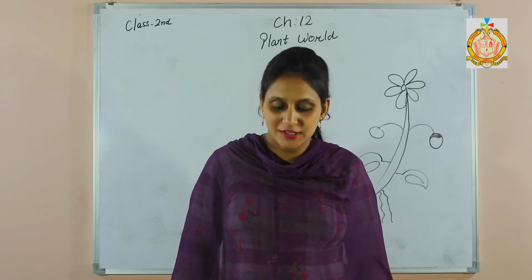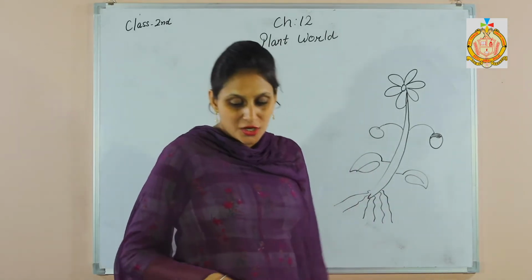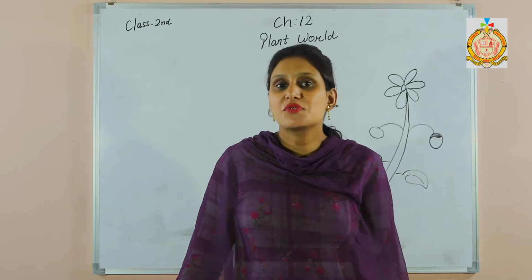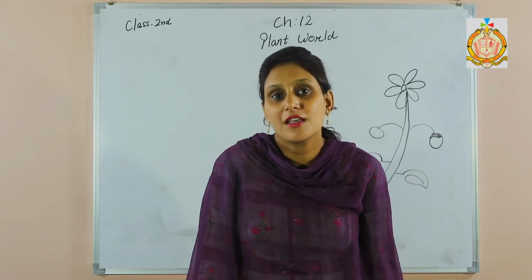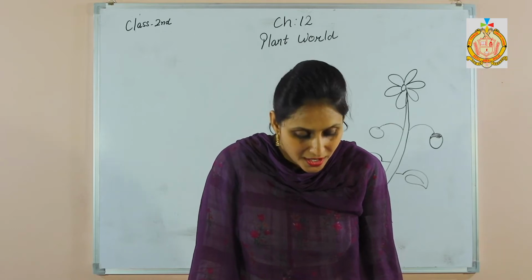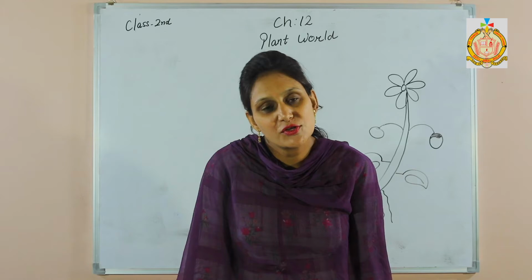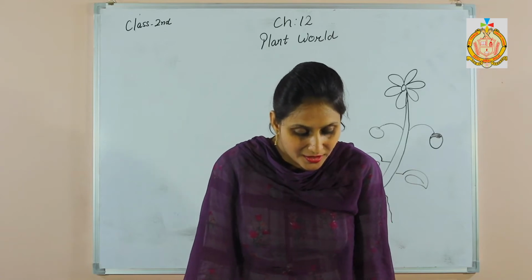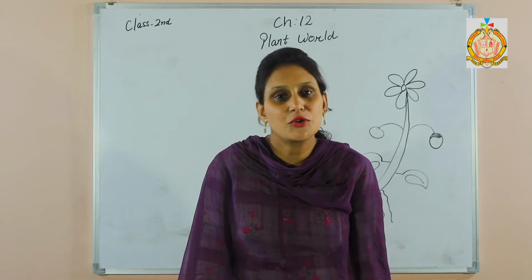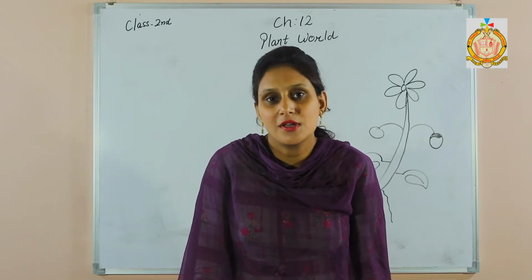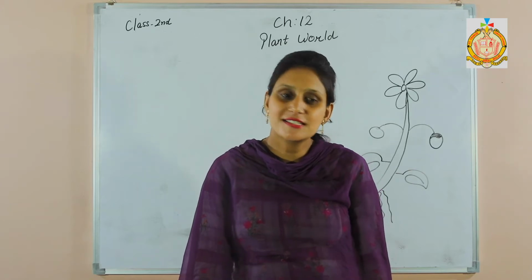Today we shall start our chapter number 12, Plant World. The amazing world of plants is all around us. Plants are found everywhere. They are of different kinds and there are many kinds of plants. Some are big and some are very small. They are of different sizes, shapes and colors. Plants do not move but they grow. They grow with the help of water, air and sunlight.